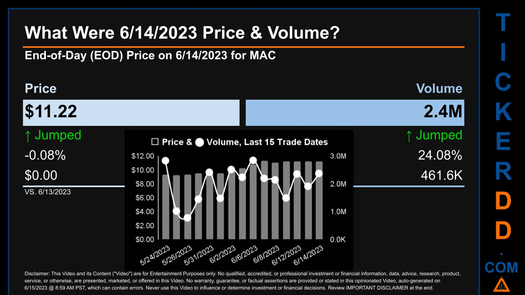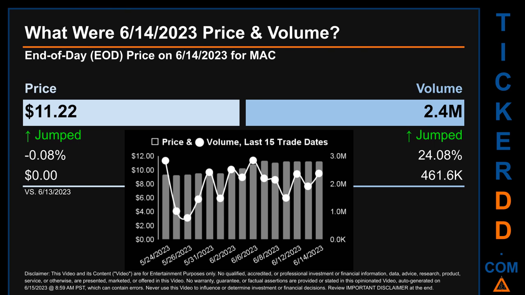What was end-of-day price and volume for MAC? On Wednesday, June 14, 2023, MAC had an end-of-day price of $11.22 and volume of about 2.4 million. Compared to the previous trading day, the price jumped 0.08%, gaining $0, while volume jumped 24.08%, increasing about 461.6 thousand.